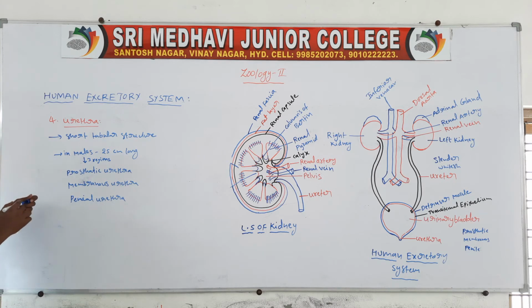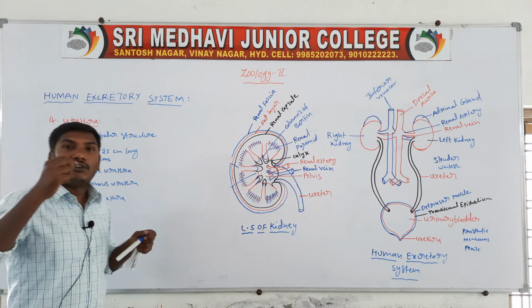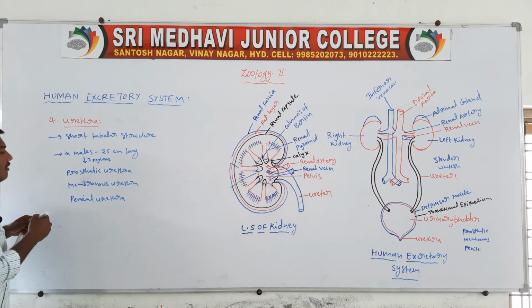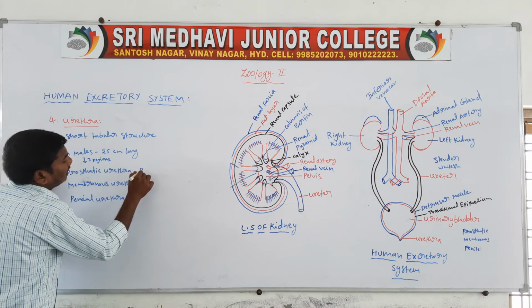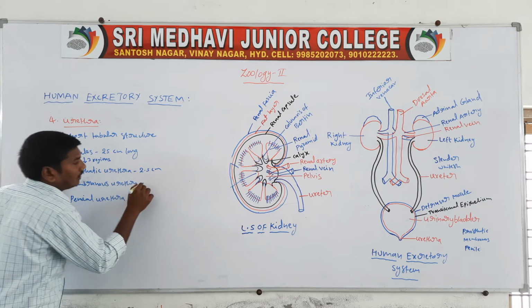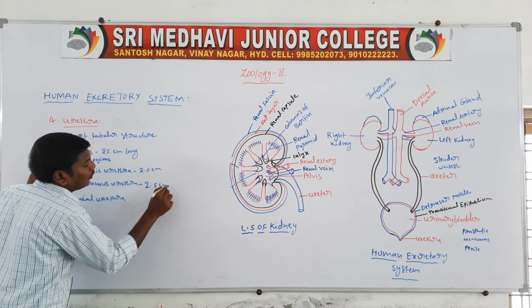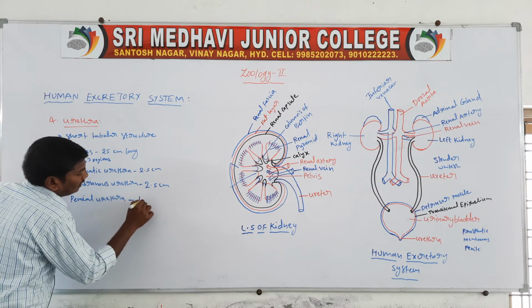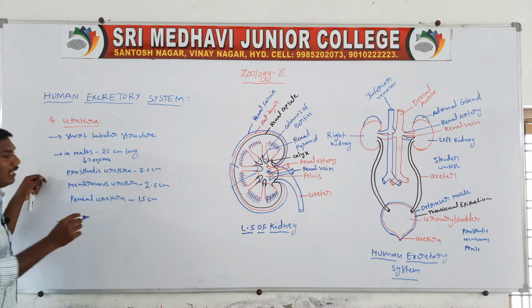So in males, the urethra is 25 centimeters long and contains 3 regions. First, the prostatic urethra, which is 2.5 centimeters. Second, the membranous urethra, which is also 2.5 centimeters in length. Next, the penile urethra, which is 15 centimeters in length.